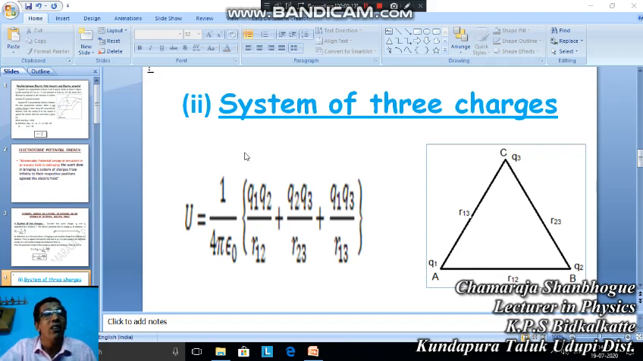You add all the three, and we get the total work done in bringing a system of three charges from infinity to their respective positions. This is about the potential energy of a system of charges in the absence of an electric field.